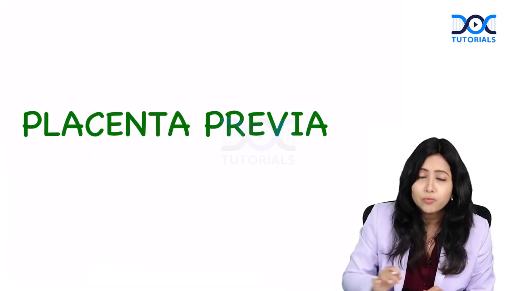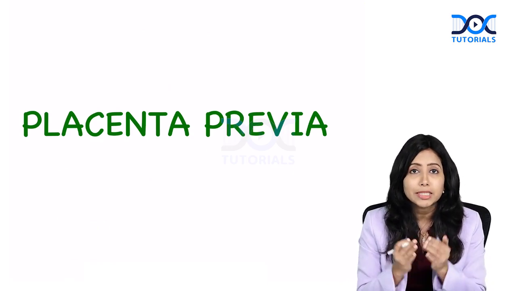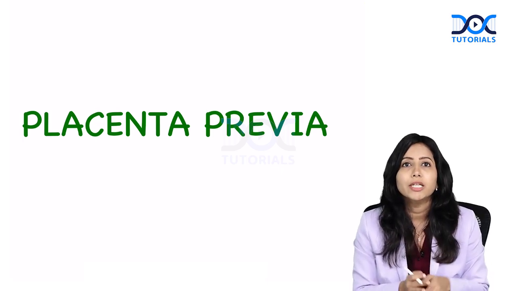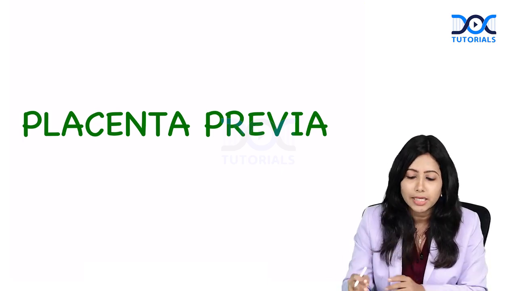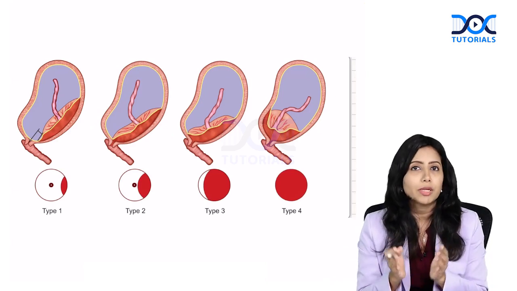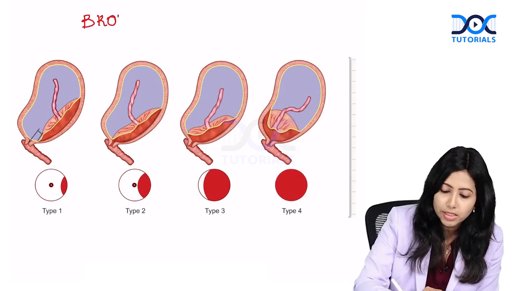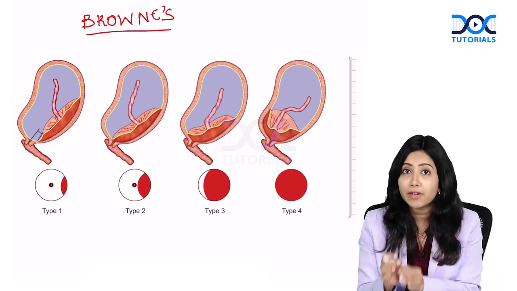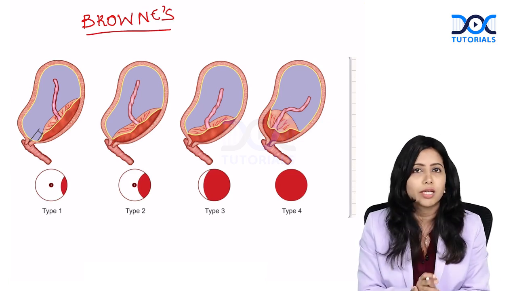So, first of all, what is Placenta Previa? Placenta Previa means basically the placenta is not occupying the normal location of placenta. Whenever the placenta is occupying the lower uterine segment, it is known as Placenta Previa. There are various classifications that are used for Placenta Previa. And this is the Brown's classification. This is the older classification, but still you must be aware of the types of placenta previa and how it is divided in this classification, and sometimes questions can come from this.